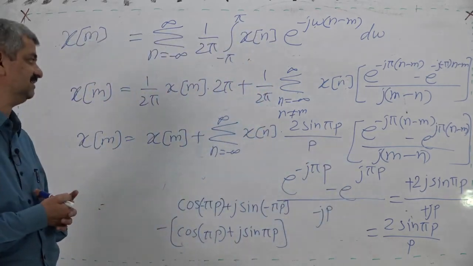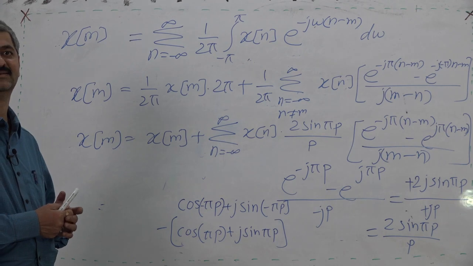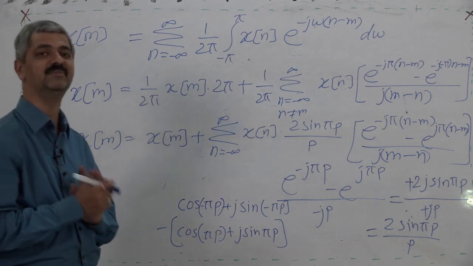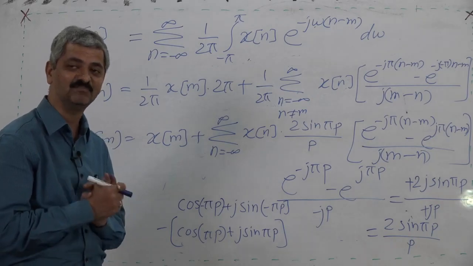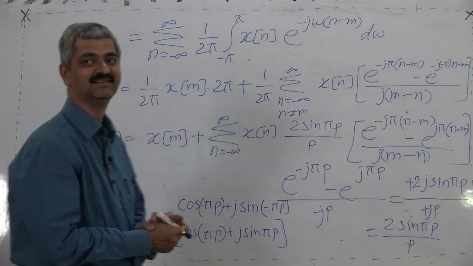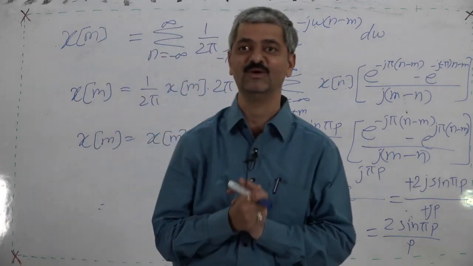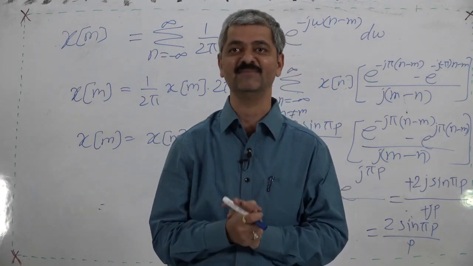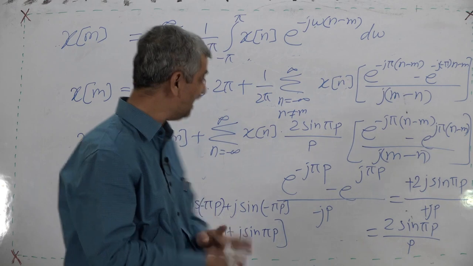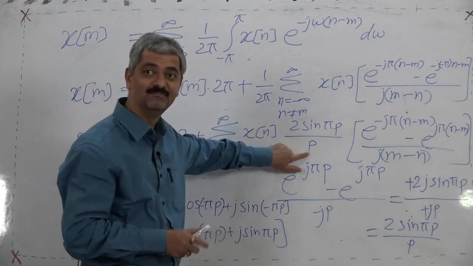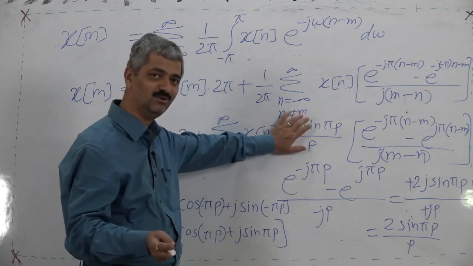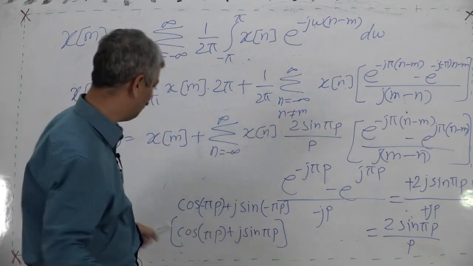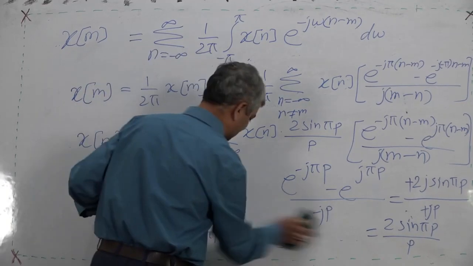So what is the case? Here the theme is p is an integer, and as p is an integer, sine pi p will always be 0, and this p is non-zero, because m is not equal to n. So this term would be 0, and the terms don't cancel actually.